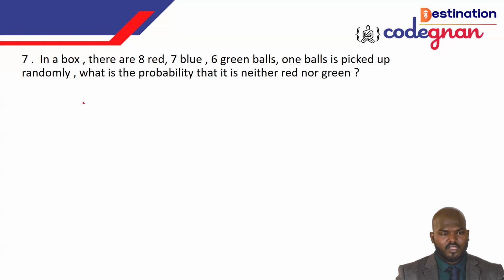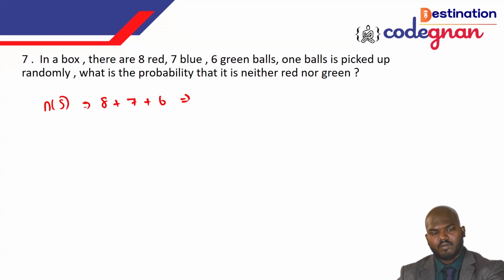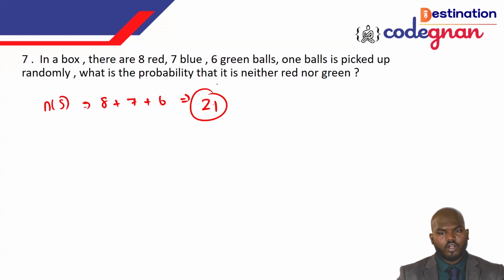You see, the total number of balls is what? The number of space is 8 plus 7 plus 6. 8 plus 7 is 15, 15 plus 6 is 21. So you have 21 balls in hand. Once you have the 21 balls, 1 ball is picked randomly. What is the probability that it is neither red nor green? Red or green should not come.